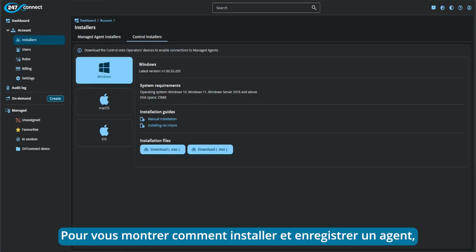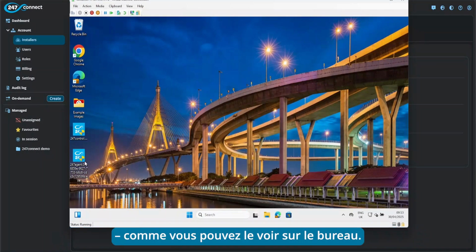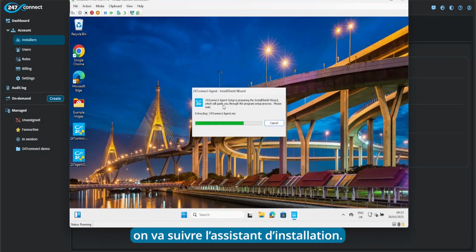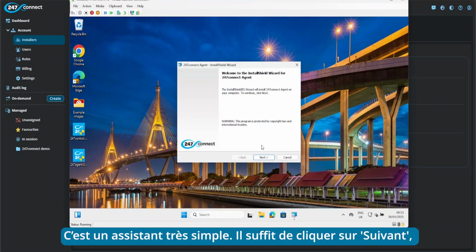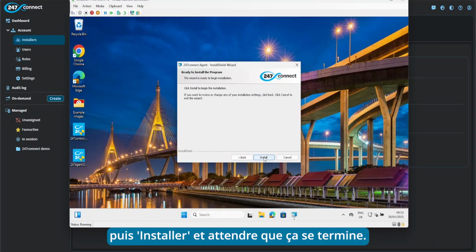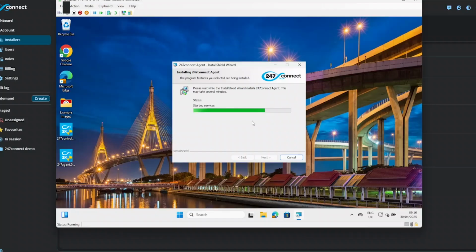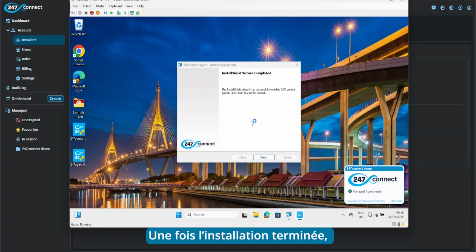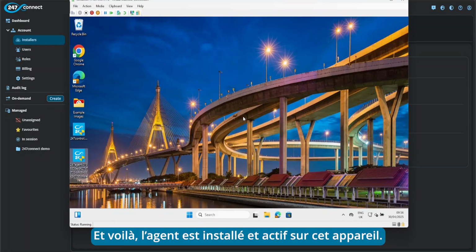To show you through the process of installing and registering an agent, what I've done is I've preloaded the agent installer file onto a virtual machine here, which you can see we have on our desktop. If I go ahead and double click this, I will show you through the process of the install wizard. It's a nice and simple wizard. We just need to click next on this page here, click install, and then wait for the installer to finish. Once the install is finished, we just need to click finish here to close the wizard, and that is the agent then installed and running on that device.